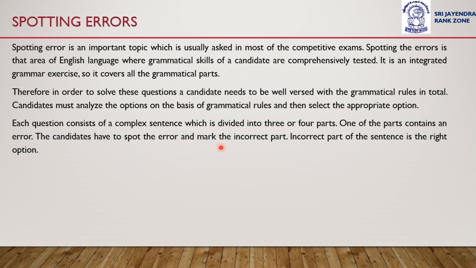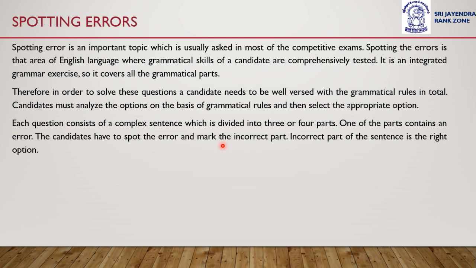Sometimes the sentence given might also not have any error. It might be grammatically correct. So then in such cases, the candidate has to mark no error option. This makes the question very tricky because sometimes a candidate might feel that there is always an error in a sentence, but it is not always the case.